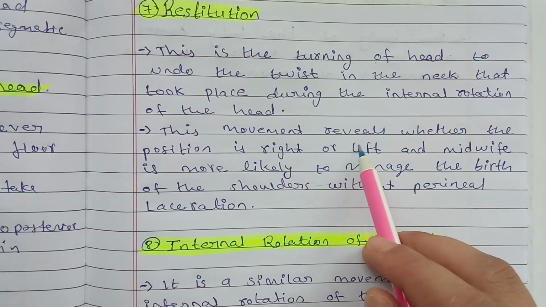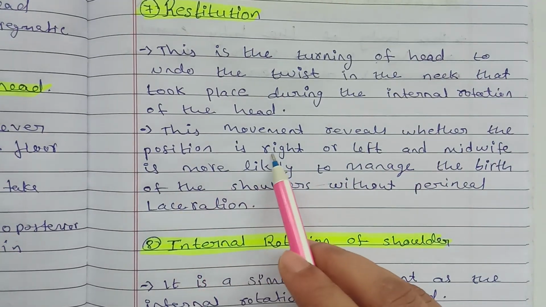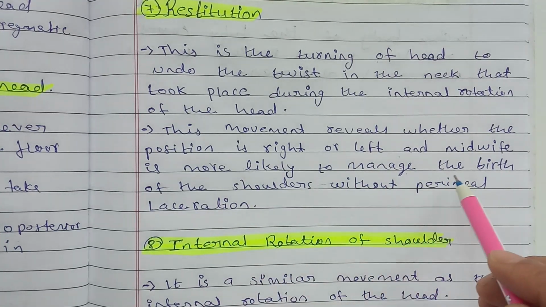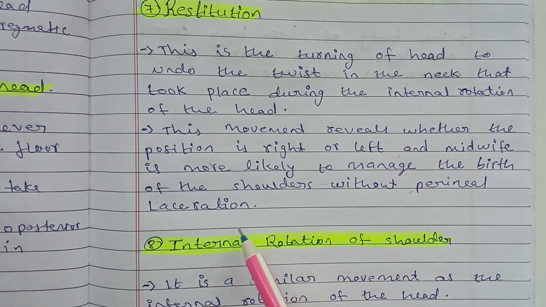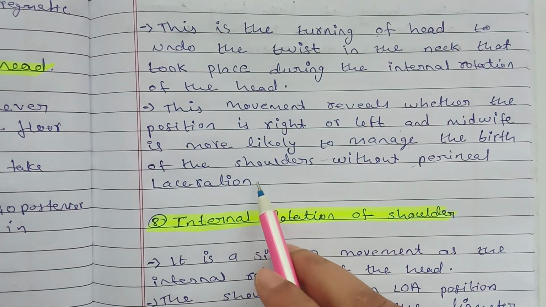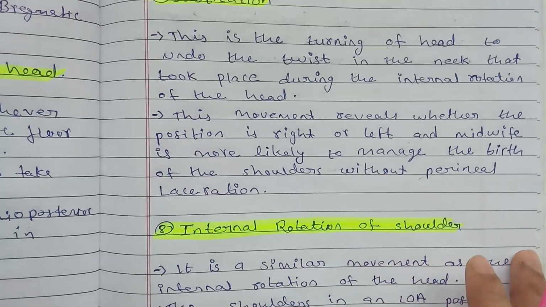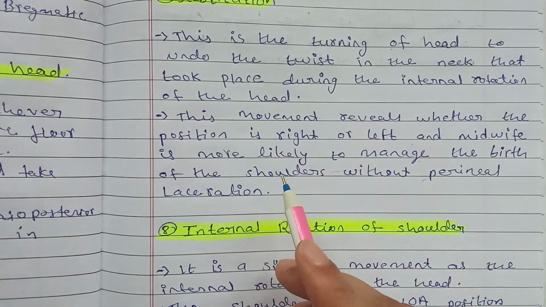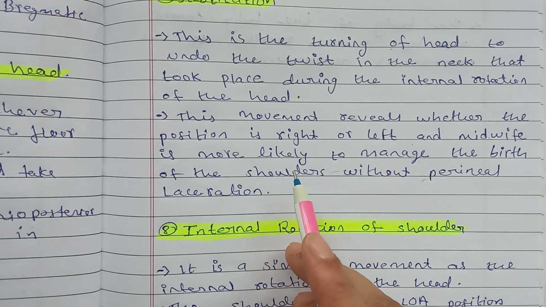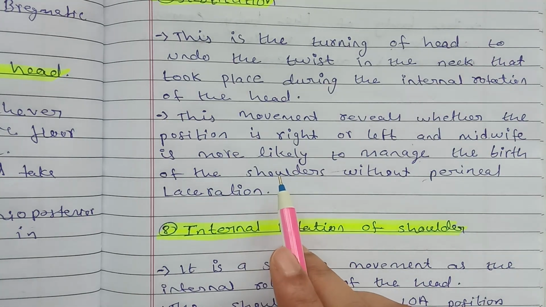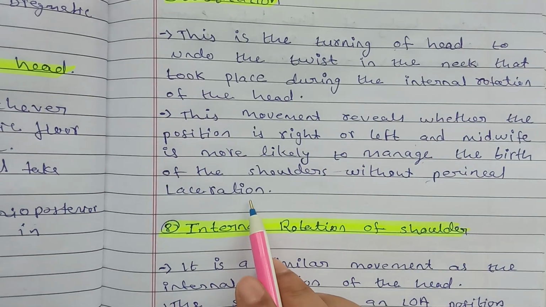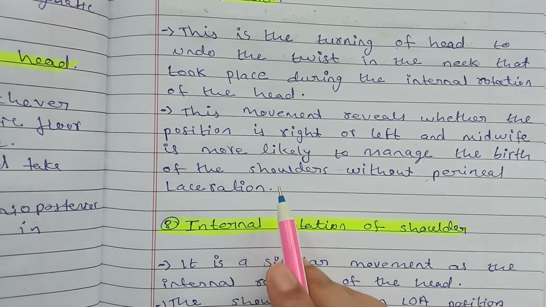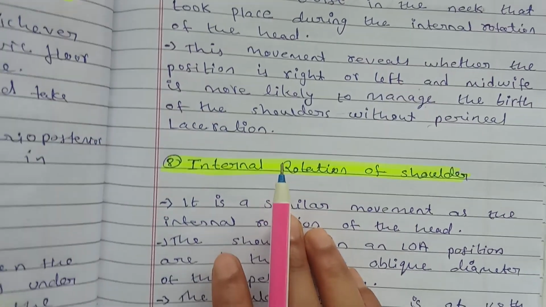This movement reveals whether the position is right or left, and the midwife is more likely to manage the birth of the shoulder without perineal laceration. When the head untwists, they will know which side the baby is on, right or left. If right side, the head will untwist to the right side. If left side, the head will twist to the left side. According to that, the midwife will know which side the shoulder is, so it is easy to deliver the baby.